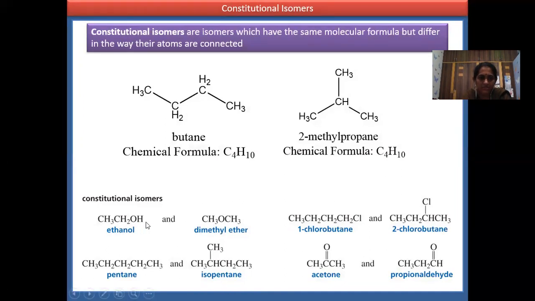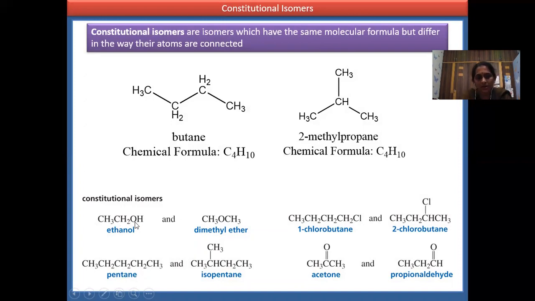Here, this is the OH group and this is the ether group. Both of them have the same formula. You can notice the carbons are C2 here, and here also the carbons are C2. Hydrogens are H6, H6, and oxygen is 1. So the molecular formula is the same, but they differ in the functional group.